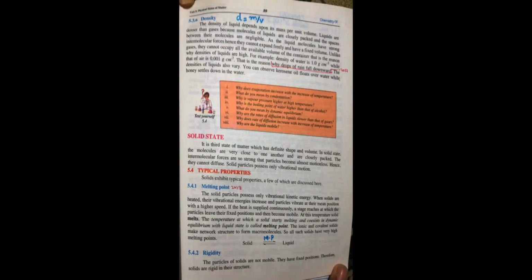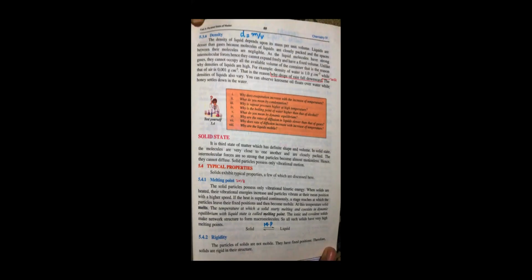So it was the last property of liquids. The unit name is physical states of matter, and we have discussed gas laws, and now we are about to finish the typical properties of liquids. So coming towards density, you can see I have written that D is equal to m by V. It means it is the density formula in chemistry or physics. Whenever we want to calculate the density of anything, we will definitely apply this formula.